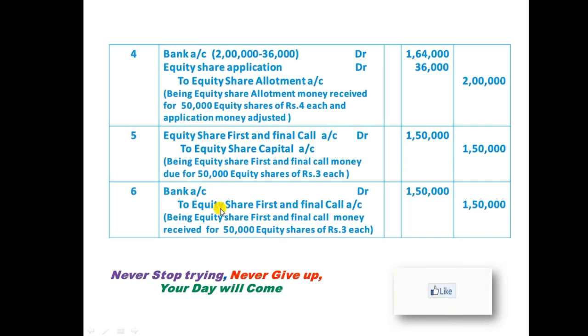After due, now the company is receiving the third installment from the shareholders. We need to debit the bank at the time of receiving the third installment from the shareholder, and we need to credit equity share first and final call account 1,50,000, and we should write the narration being equity share first and final call money received for 50,000 equity shares of ₹3 each.